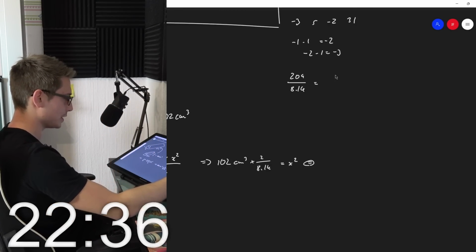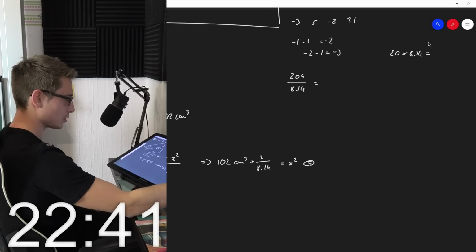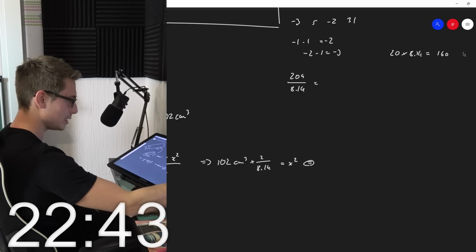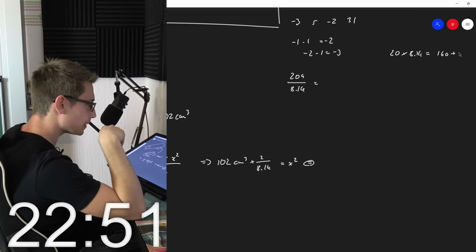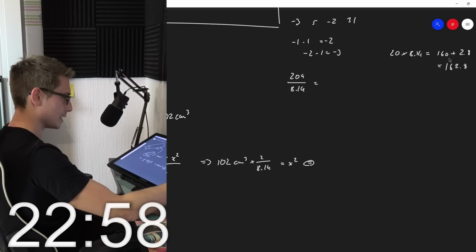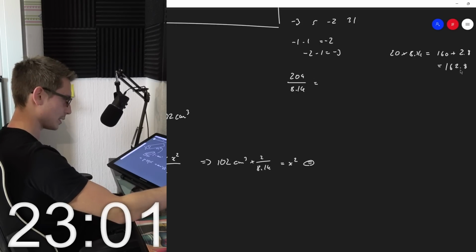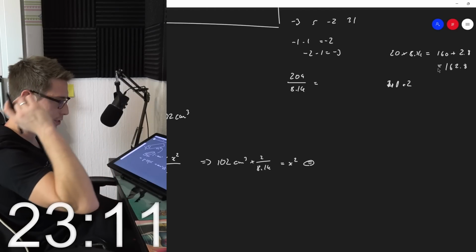Meaning, okay, let us see how often it does fit into here. 20 times 8.14 is going to give us 160 plus 20 times this 2.8 is 162.8. Okay, so what is still missing is 41.2. That sounds a bit better.